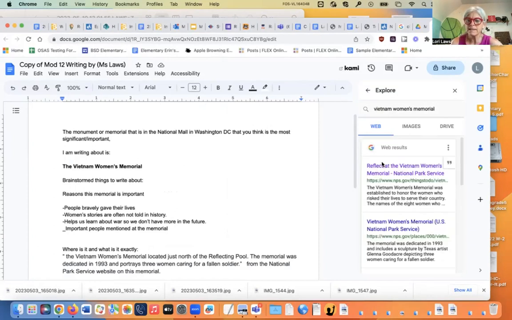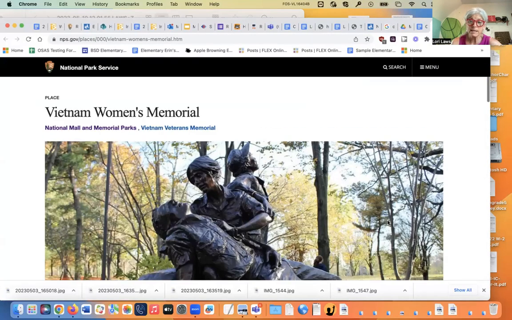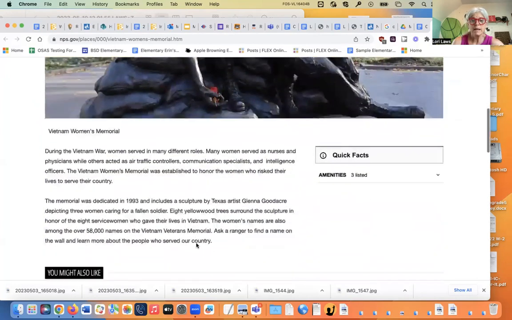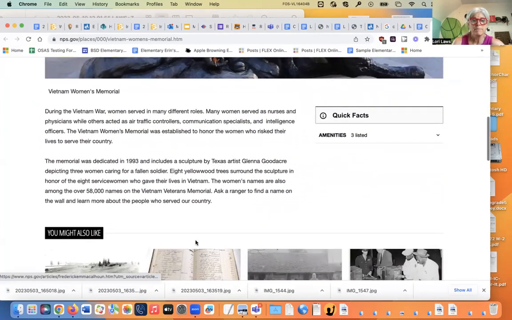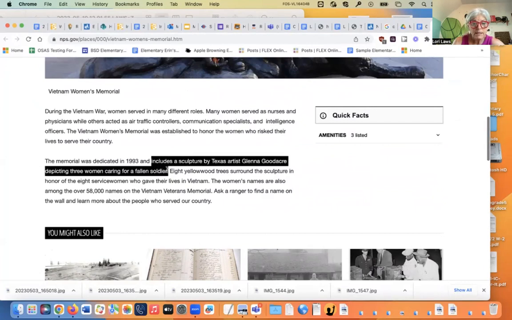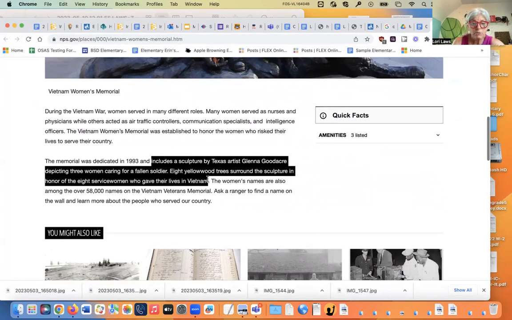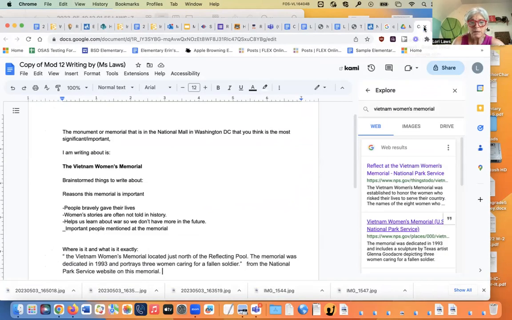The really cool thing about this is, see, this is the same article I was looking at. That's why it's purple. Now, when I click on it, if I decide to take some information, it includes a sculpture by Texas artist Glenna Goodacre, with three women carrying a fallen soldier. Eight yellowwood trees surrounded by the sculpture honor the eight servicewomen who gave their lives in Vietnam. That's cool. Okay, now I'm going to do Control Copy, and I'm going to go put that in my document.